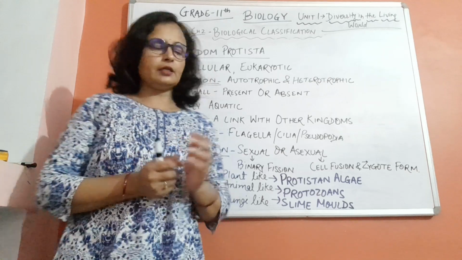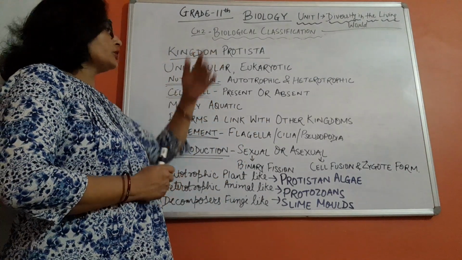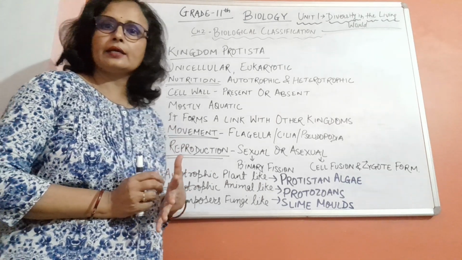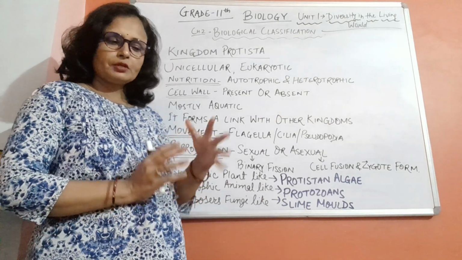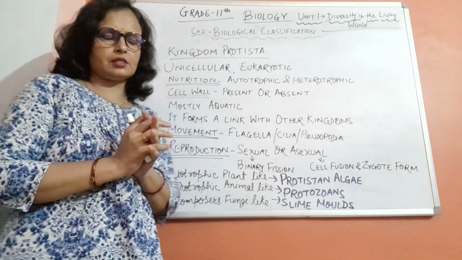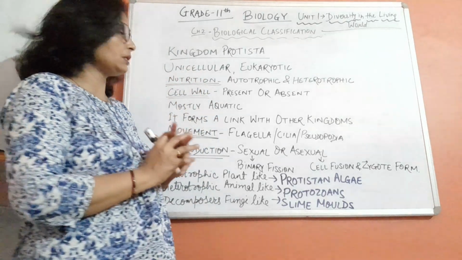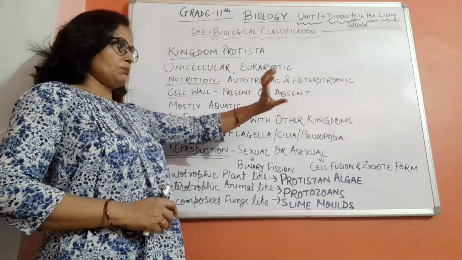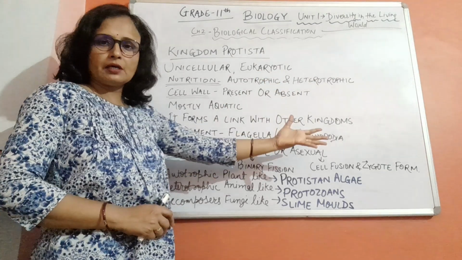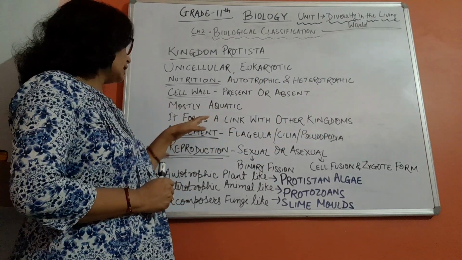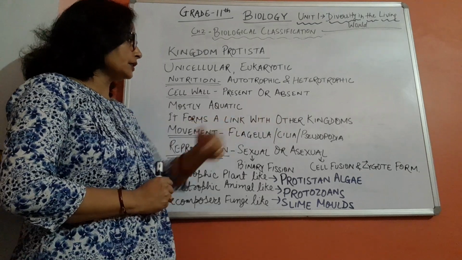So the third kingdom, Kingdom Protista, came into existence to keep the organisms which are plant-like or animal-like, meaning few characteristics similar to plants, few similar to animals. So finally Protista आया ये plant और animal से similarity वाले organism को रखने के लिए. So it forms a link with other kingdoms.